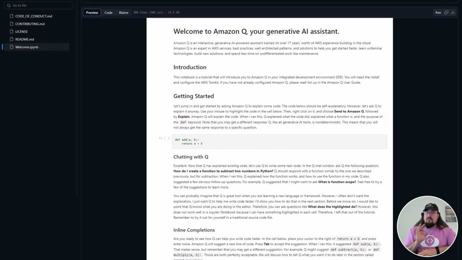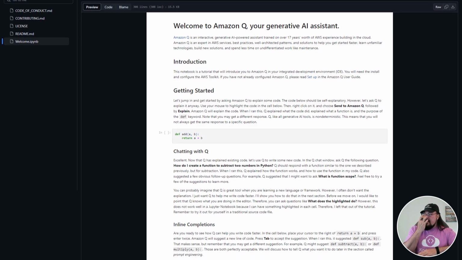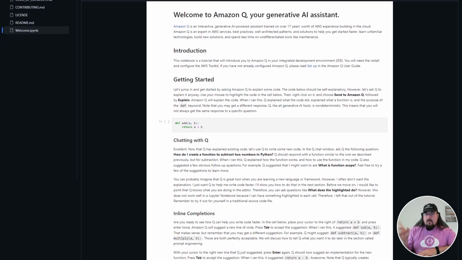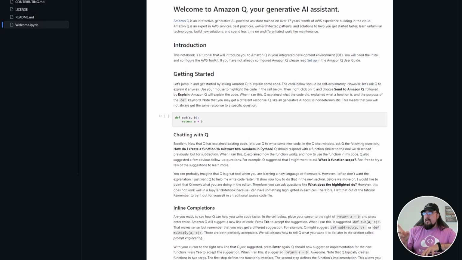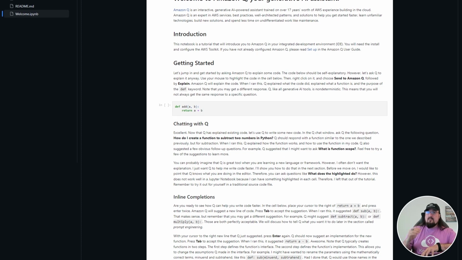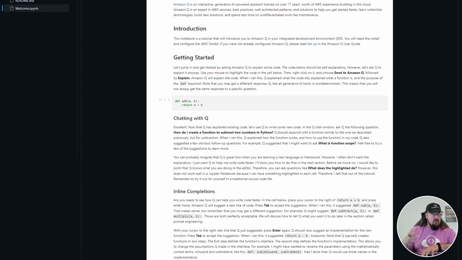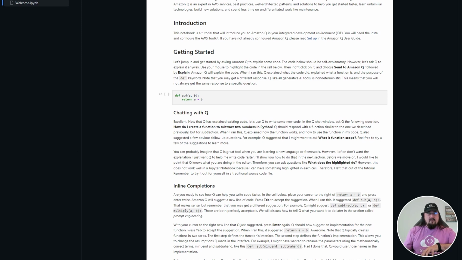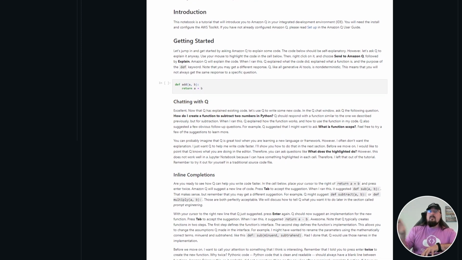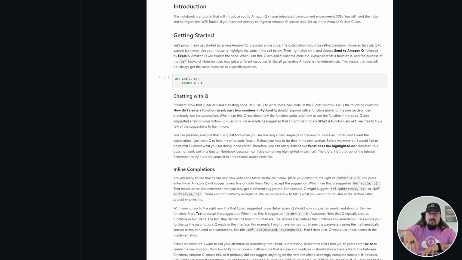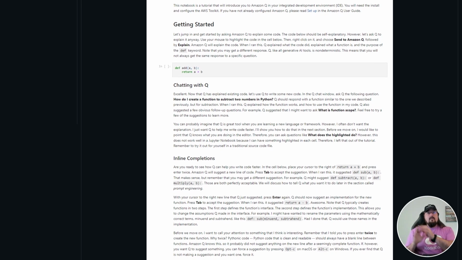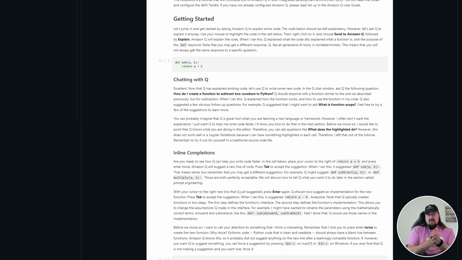I also want to make a prediction right now. You're going to hear it first here, right? I suspect that Amazon, or AWS in particular, is going to fold most of their bets around generative AI into Amazon Q. I've been doing this for a minute, and it seems like they're really focusing on Amazon Q as the thing that they want people to brand around generative AI for AWS. So I suspect that SageMaker, Bedrock, Code Whisperer, all of those tools are somehow going to end up integrated under Amazon Q. So you heard it here first. Stay connected with that. We'll see what happens. But this quick tutorial guide will let you get up and running with putting Q inside of your IDE.